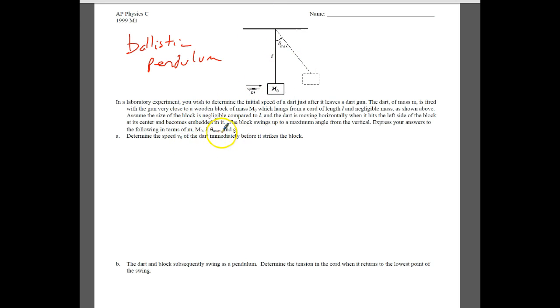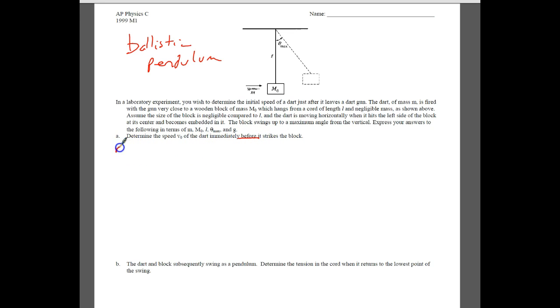They want us to make sure we answer everything in terms of m, which is the mass of the dart, M0, which is the mass of this block, the maximum angle between the string and where the string would hang, and then finally gravity. The first thing they want us to do is find the speed of the dart immediately before it strikes the block. So we've got to find out what it is.